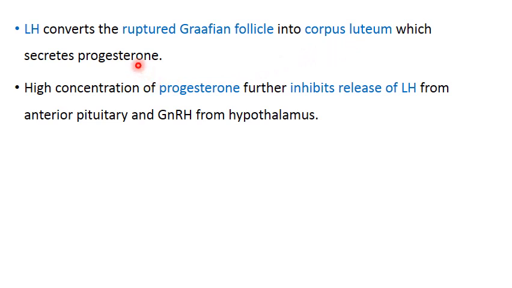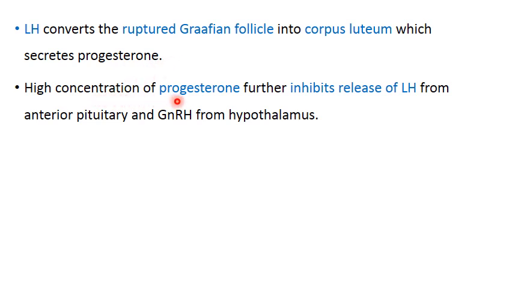secretes the second female hormone, that is progesterone. Progesterone is important because that is called as a pregnancy hormone, and when fertilization takes place, it maintains the pregnancy throughout the 9 months of the gestation period. If fertilization is not there, then the levels of progesterone are going to decrease due to the degeneration of corpus luteum.